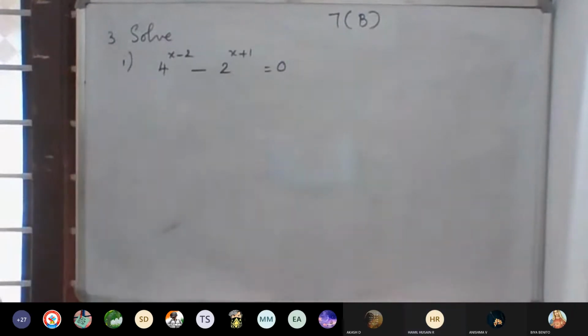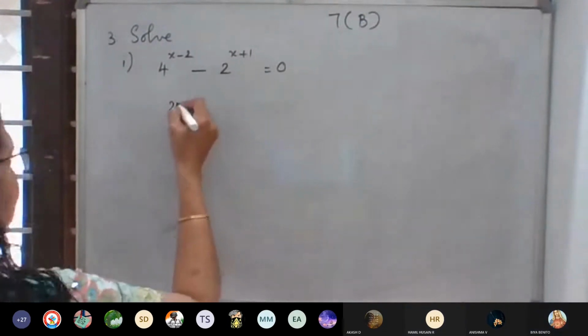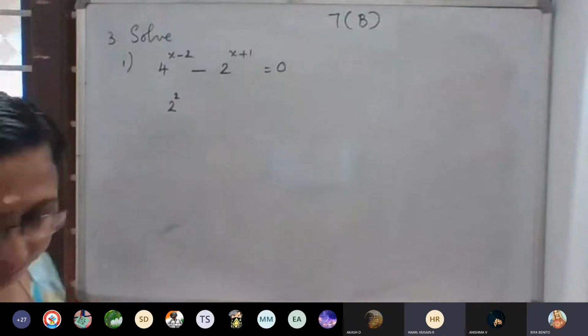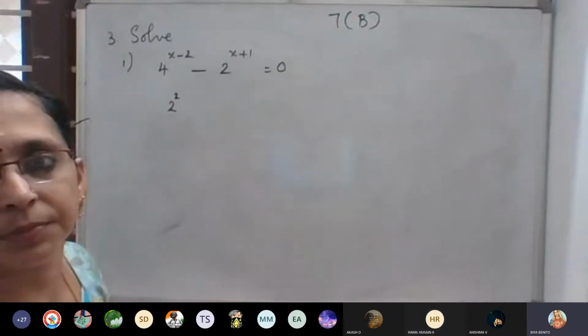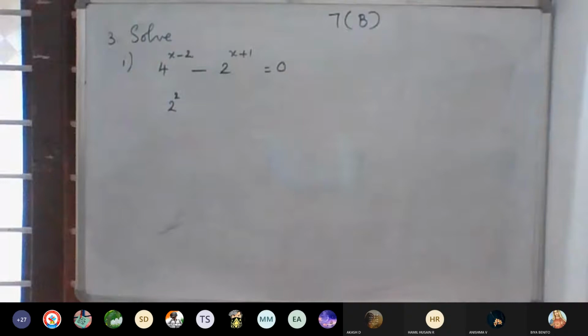Okay. How can we write it? 4 raised to x minus 2 minus 2 raised to x plus 1. So how can we change it? Wherever we see that 4, first we can change that to 2 raised to 2. So 2 raised to 2 the whole raised to x minus 2 minus 2 raised to x plus 1 is equal to 0.